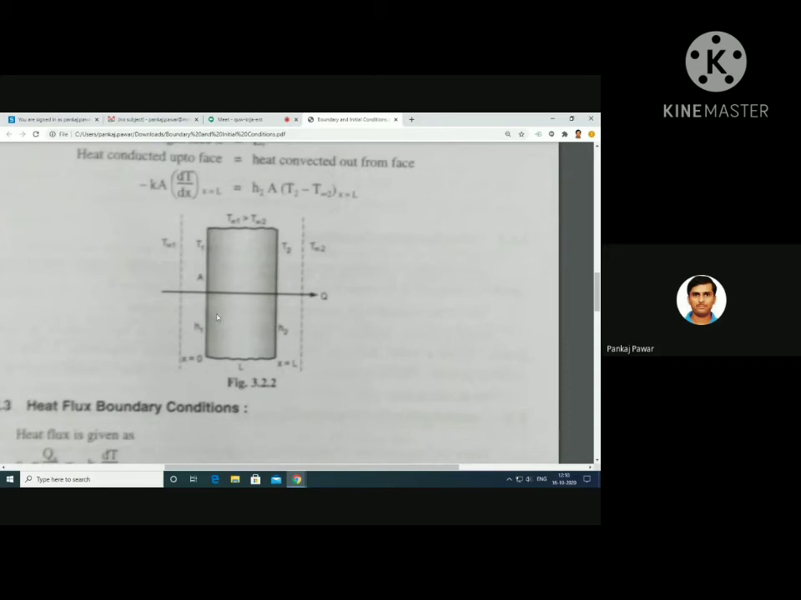On the left face, initially heat is convected from the fluid in the surrounding to the left face of this plane wall, then through this plane wall heat will be conducted, and from the right face heat will be convected back to the surrounding. So this is how the heat is flowing from the left side to the right side of this plane wall. Do you got this?